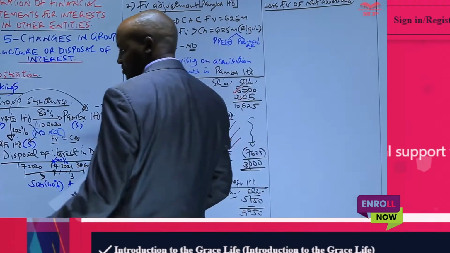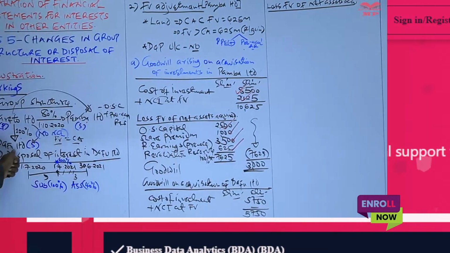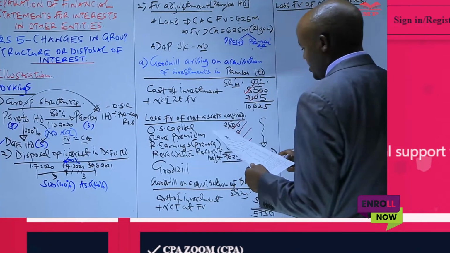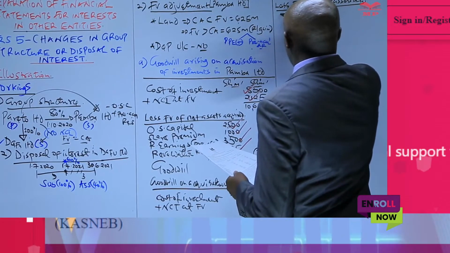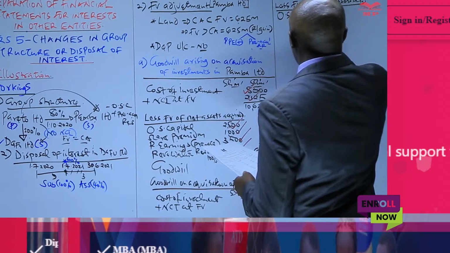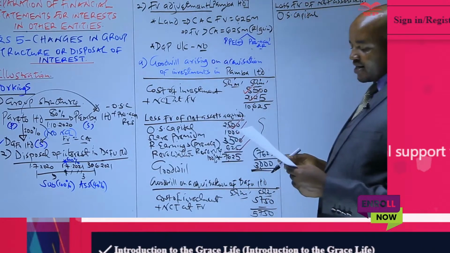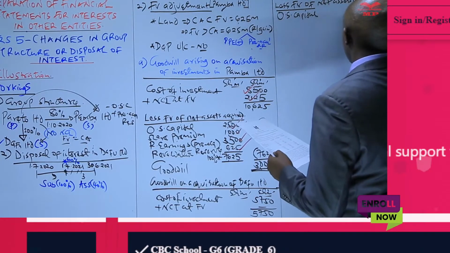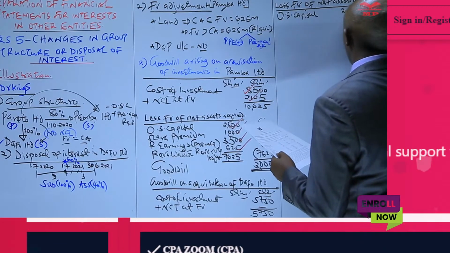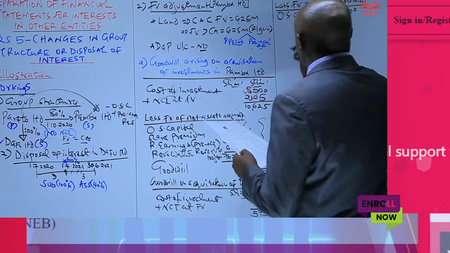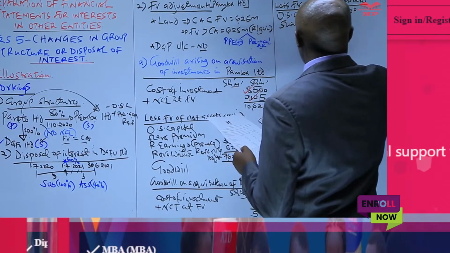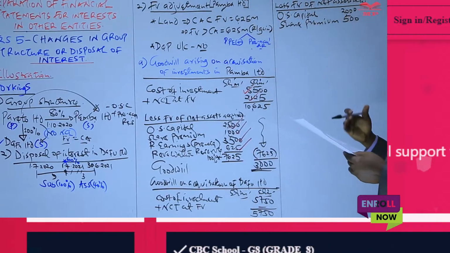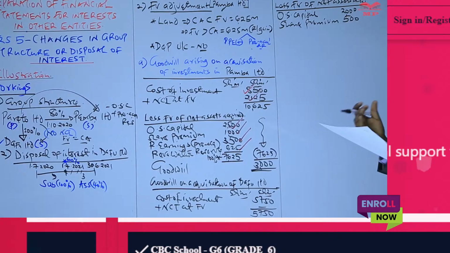Equally, to compute this, we take the ordinary share capital of Dafu plus pre-acquisition reserves, the reserves it was having on the date it was acquired. So where do we get that? First of all we go to the statement of financial position of Dafu, specifically at the equity section. The ordinary share capital of Dafu is 2,000. Also, Dafu had a share premium of 500. And then the retained earnings in the statement of financial position of Dafu, 5750, is at the end of the current year, but that is not what we're interested in.